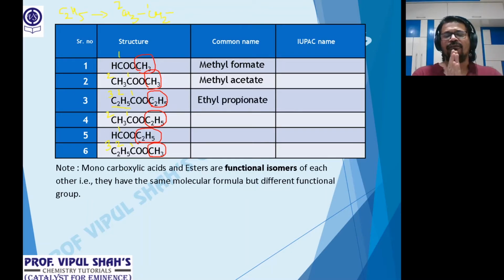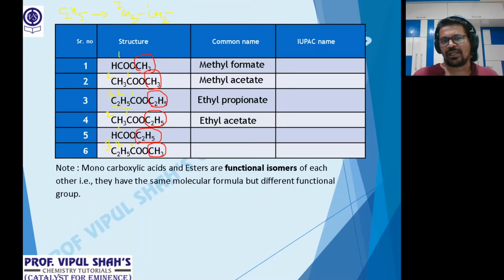Everybody clear? First rule, in RCOOR', whatever comes after O is my alkyl. Put that into your head. It's easy then. Okay, next one. What's the alkyl? C2H5, so that's ethyl. How many carbon atoms? 2. Vinegar. So ethyl, yes, acetate. Then next one. Alkyl group is ethyl.